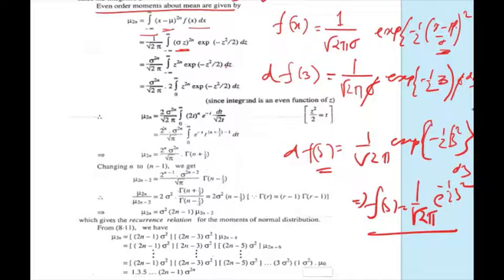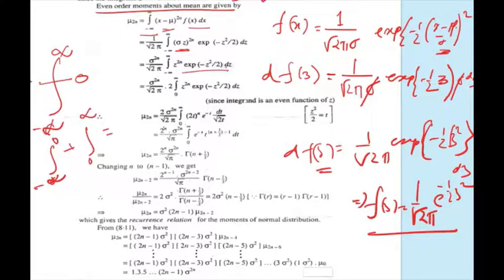Now since this integrand is an even function of z, we can divide the integration from minus infinity to plus infinity into two parts, from minus infinity to 0 and 0 to infinity.